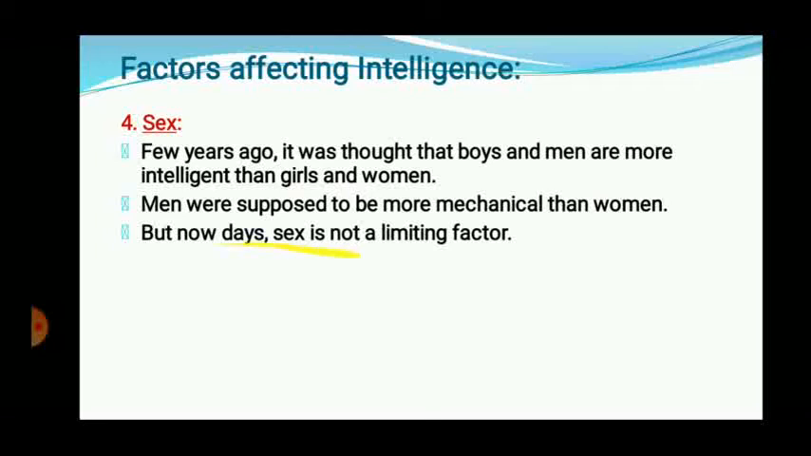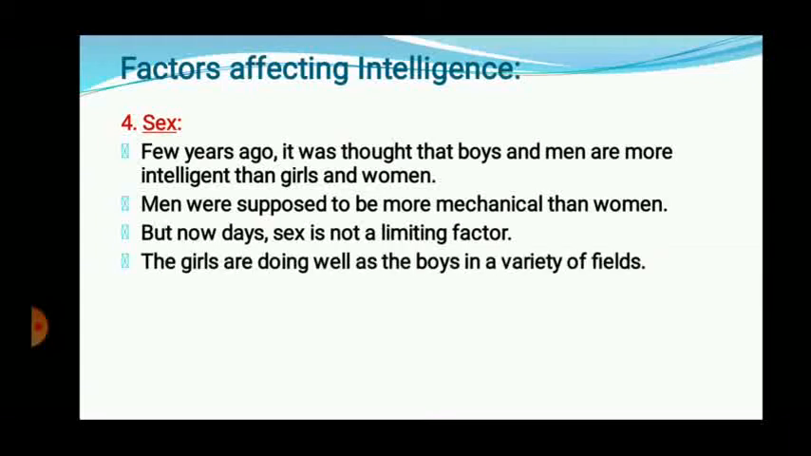But nowadays, sex is not a limiting factor with respect to intelligence, with respect to the capacity of the individual. Girls or females are also doing the same as boys. Right now, both men and women are doing the same kind of jobs and occupations. So, sex is not right now a limiting factor in intelligence level.